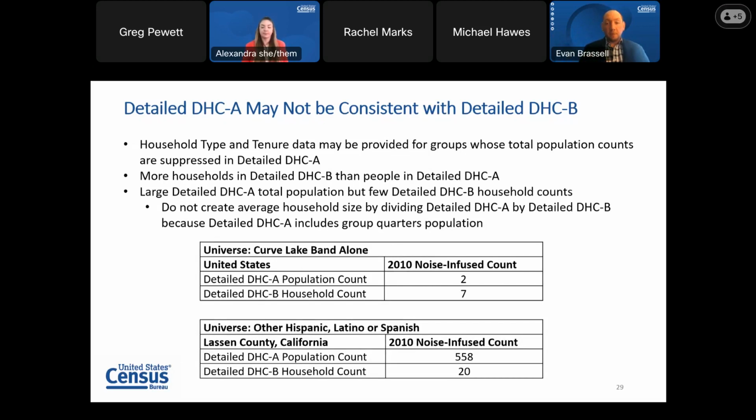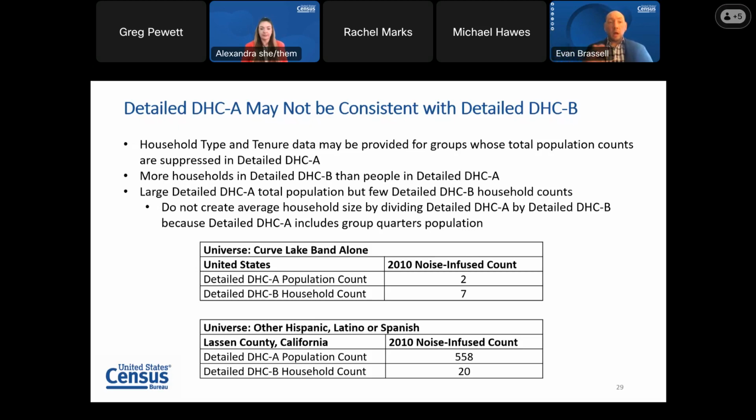count on B. There are other inconsistencies that the proof of concept covers, like certain instances where the noise infused count might result in a household count greater than the population of that given group at a geographic summary level. This is implausible, as there has to be a greater population than households, but it is possible due to the impacts of random noise. There are other things that we want to highlight that might not necessarily be inconsistencies, but